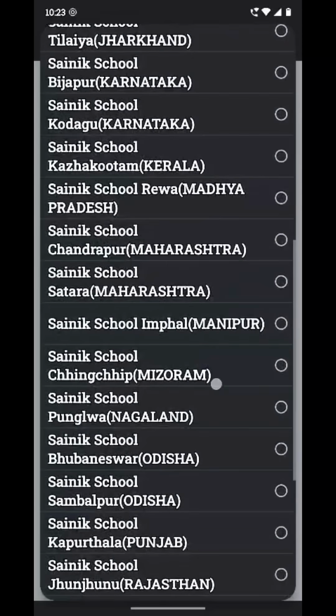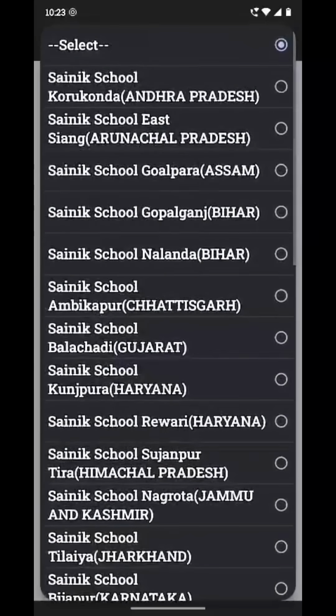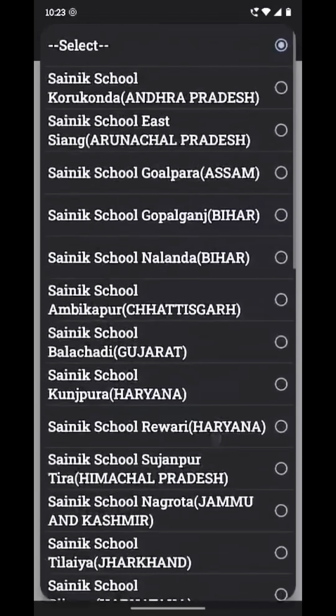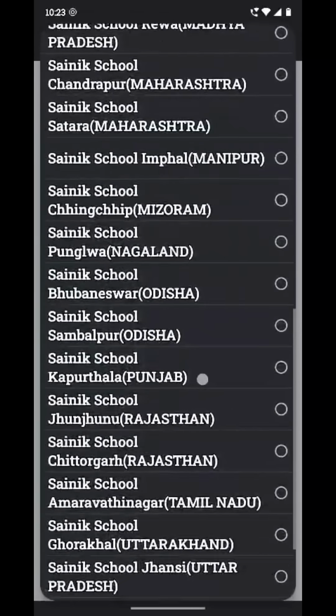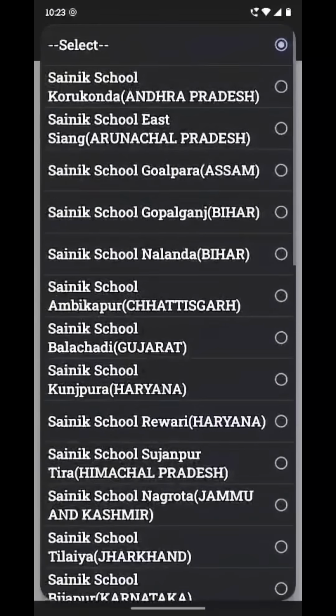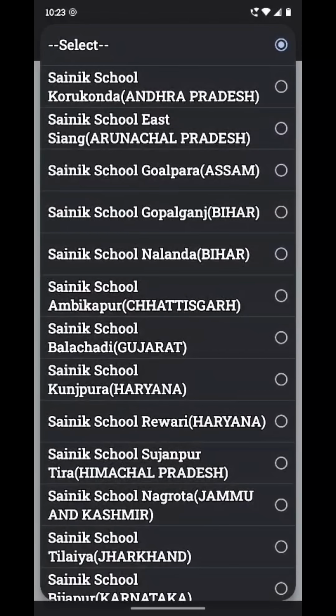So now I am showing the old Sainik schools. If you are interested, which school is priority 1, 2, 3, up to 33 schools, you can give the prioritization. As well as, you can give the prioritization for new Sainik schools also. So after completing prioritization,